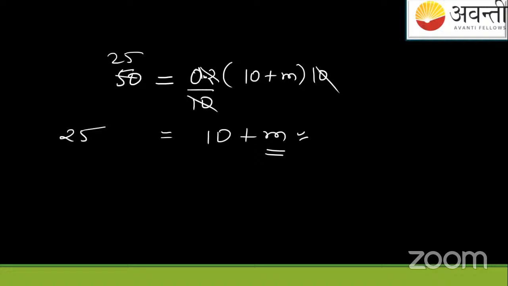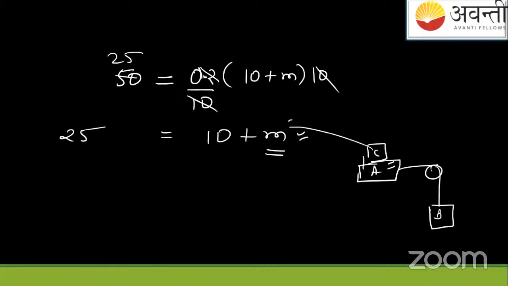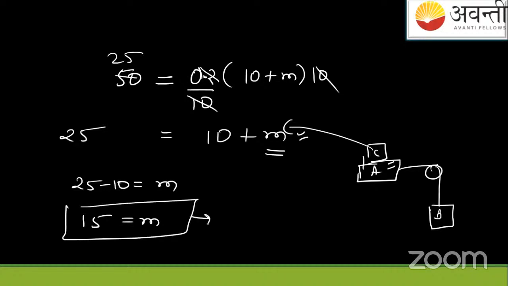Okay, the minimum value of the mass M of the C block, which is to be kept on this block A connected with the pulley to the B block. So 25 minus 10, I think we got the answer. It is 15, because 15 plus 10 is 25. So this is our answer. Mass comes out to be 15 kg.